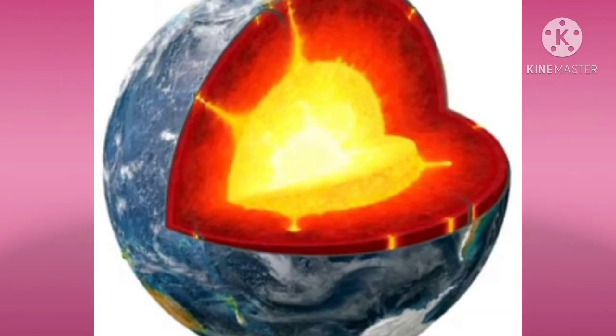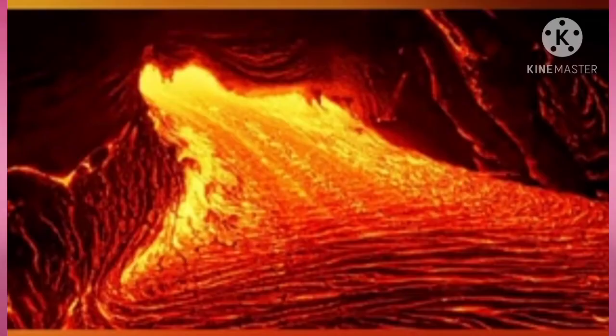You will be surprised to know that these plates move around very slowly, just a few millimeters each year. This is because of the movement of the molten magma inside the earth. In the last chapter we studied the second layer of the earth, that is the mantle, full of magma. The molten magma inside the earth moves in a circular manner. The movement of these plates causes changes on the surface of the earth.